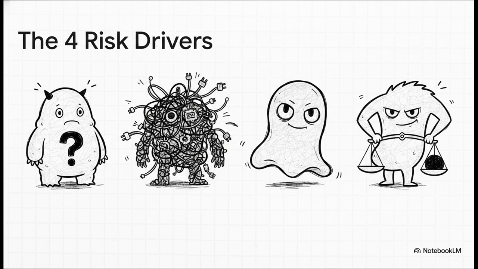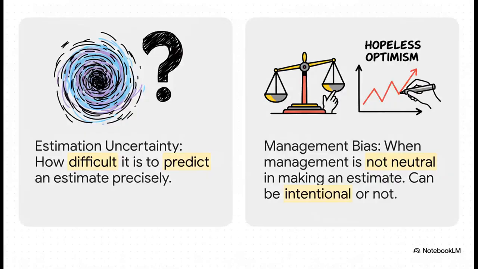And these guesses, they're dangerous because of 4 inherent risk factors. I want you to think of them as the mini-bosses you have to defeat. You've got estimation uncertainty, complexity, subjectivity, and, well, the sneakiest of them all, management bias. These are the things that can really cause a material misstatement. So, let's make these concepts stick.